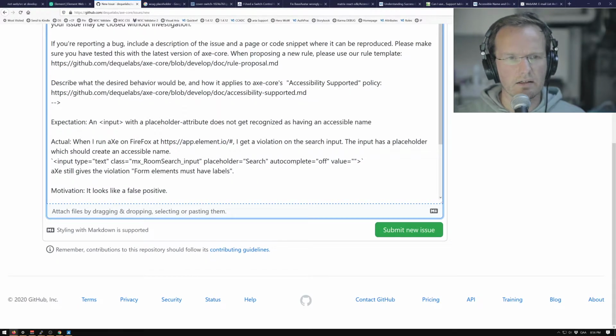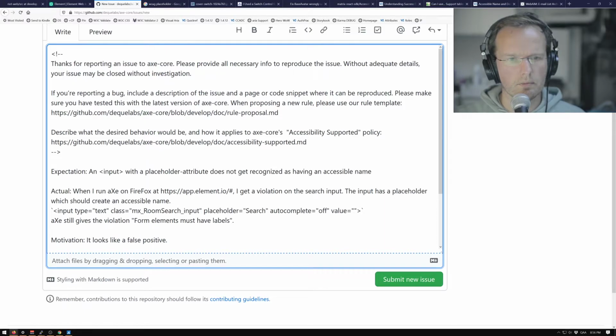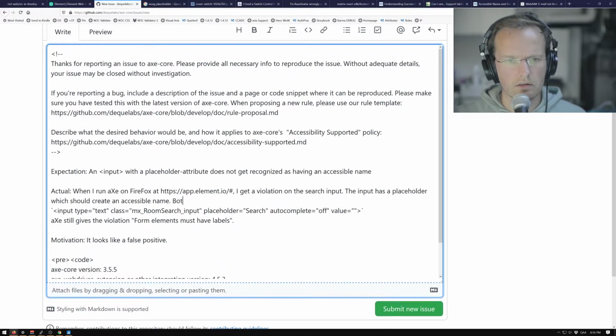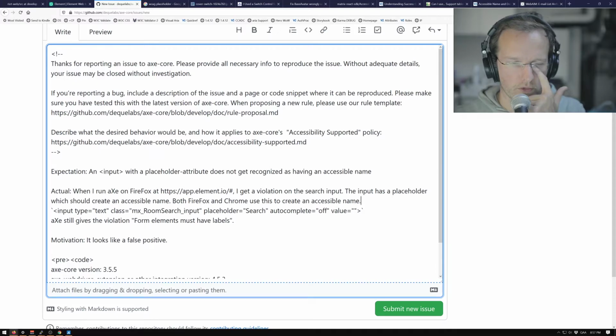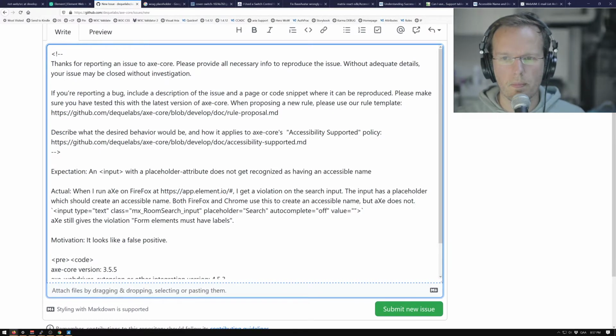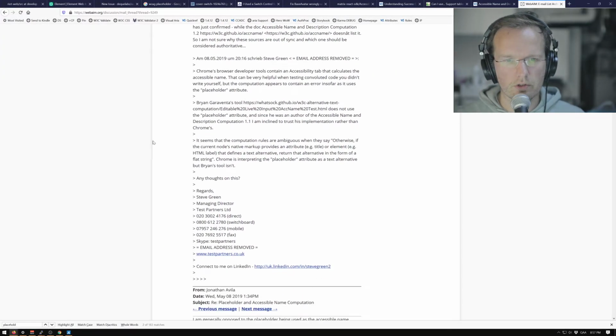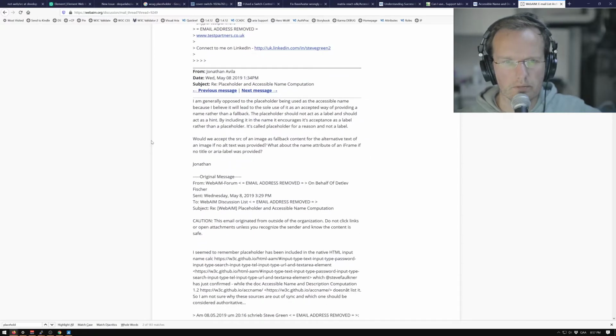So I can add, so I can say that both Firefox and Chrome use it, but X does not. So I think this is gonna lead to some discussion, which is always good. Discussion means that we can learn.